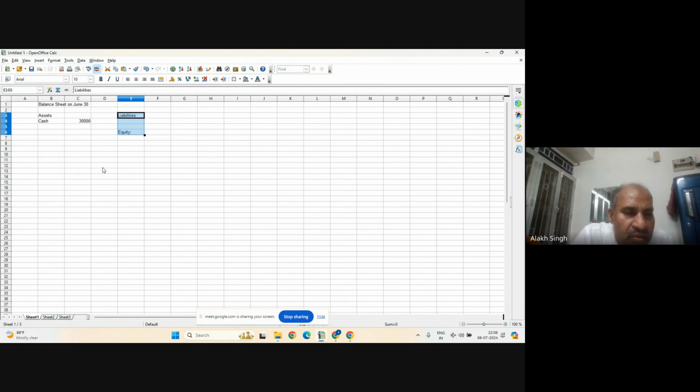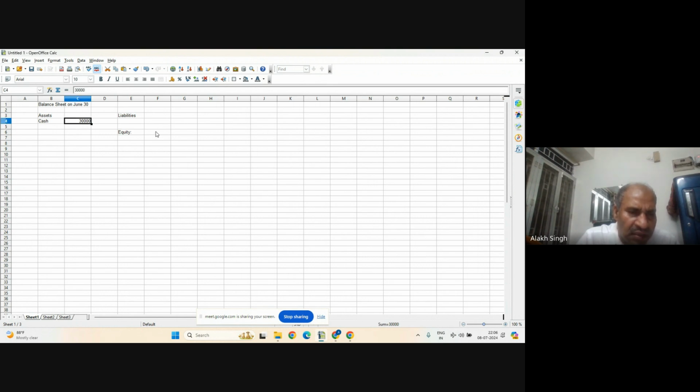Okay, so this is the cash, and 30,000 is the money that they got. Now we have written on the left side that assets are 30,000. So what will be on the right side? The balance sheet must always balance, and this one is 30,000 positive.